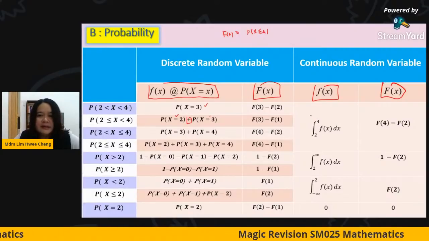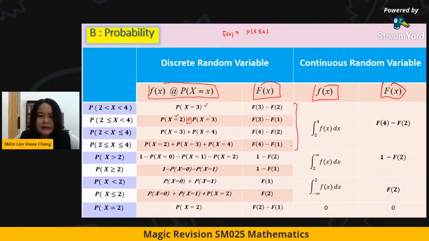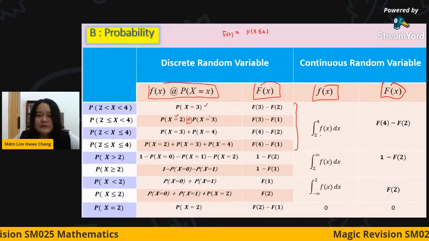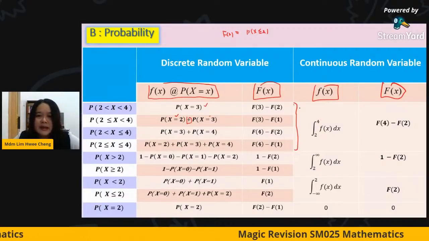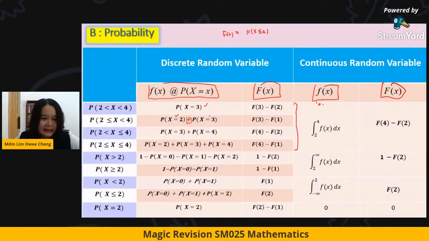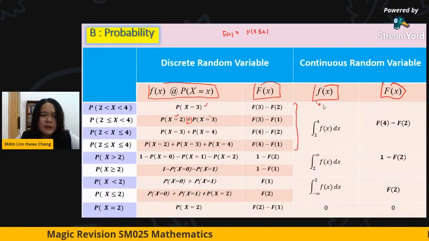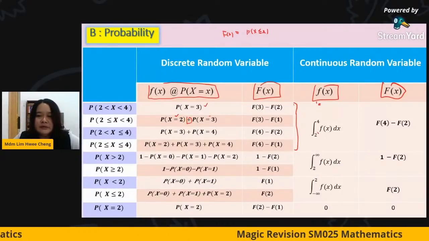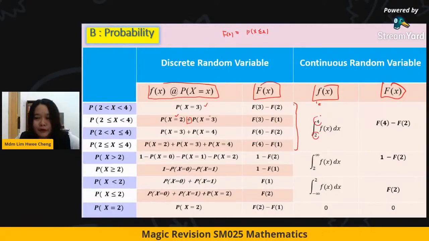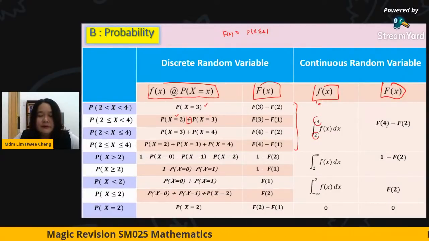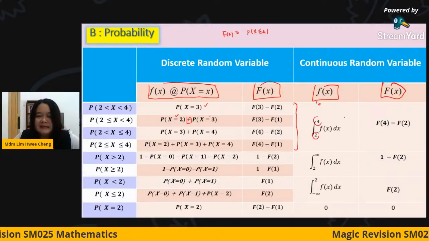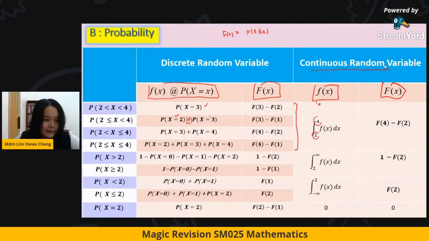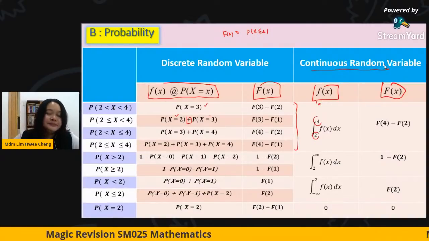For the continuous case, it is a bit different. No matter whether the endpoints are included or not, open, closed or half open, it is always 2 to 4, because for continuous the equal sign doesn't mean anything. There is no equal value. So for 2 to 4, whether equal or not, you always use the integration of 2 to 4. If you want to use the cumulative, you use F4 minus F2. This is valid when it is continuous. Clear?